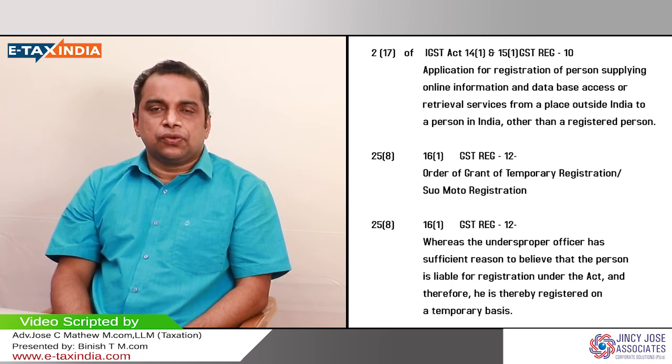When we are taking the case of UN embassies, consulates or multilateral financial institutions, UN agencies, the agencies of the United Nations Organization, embassies or consulates of other countries, other multilateral financial institutions or organizations having immunities and privileges under the GST law, they can also apply for a unique identity number in form GST REG 13.